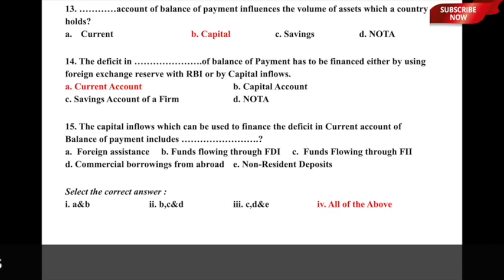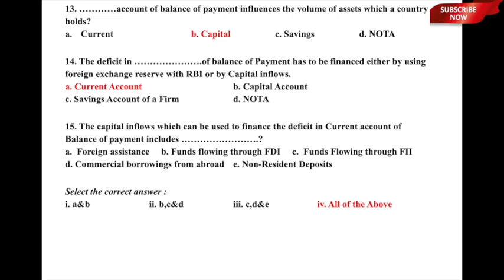So, I hope the distinction between the two, or the impacts of these two types of accounts, are pretty much clear. Let us now move to question number 14. Question number 14 is: the deficit in dash of balance of payment has to be financed either by using foreign exchange reserves with the Reserve Bank of India or by capital inflows.